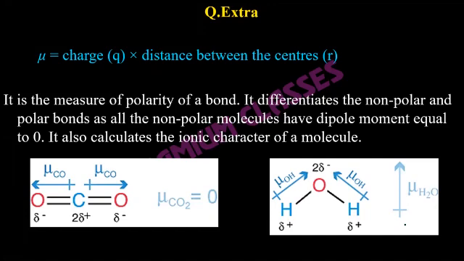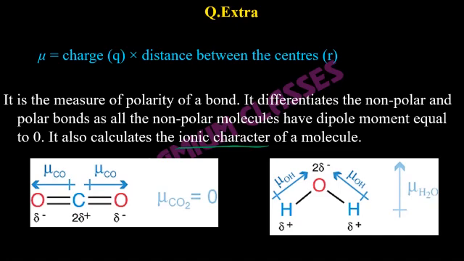Now, overall dipole moment can be zero, even though, as I said, in not all cases will it give you the exact ionic character. Here the CO bond is ionic. In case of CO2, it is slightly ionic because carbon is electropositive and oxygen is electronegative. So there is some ionic character.